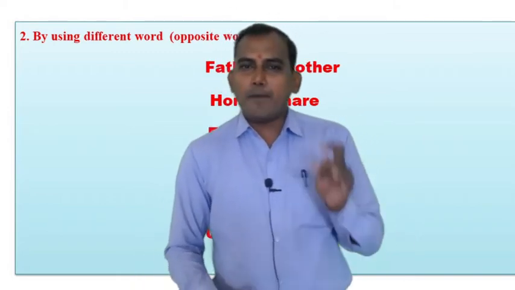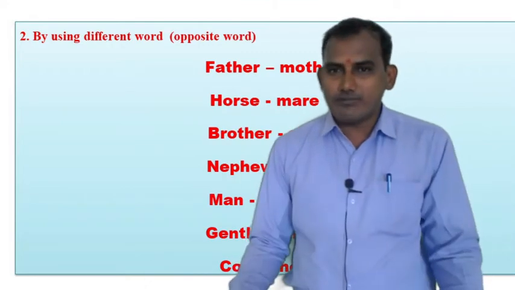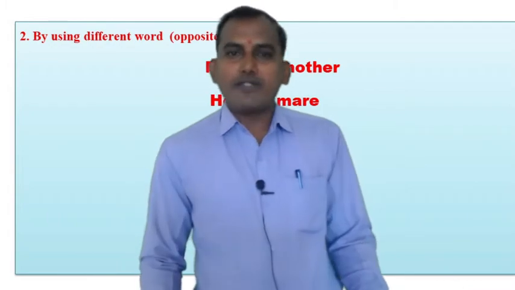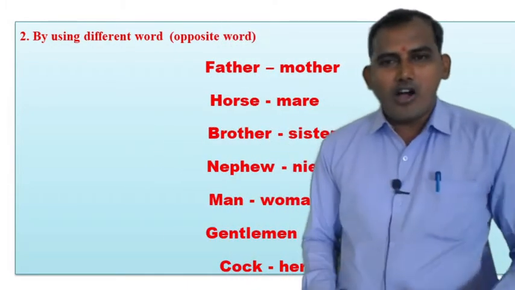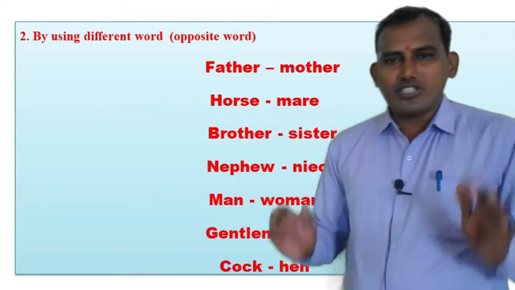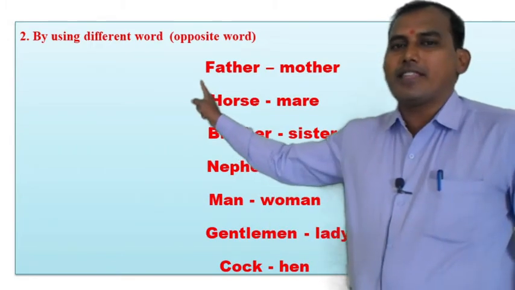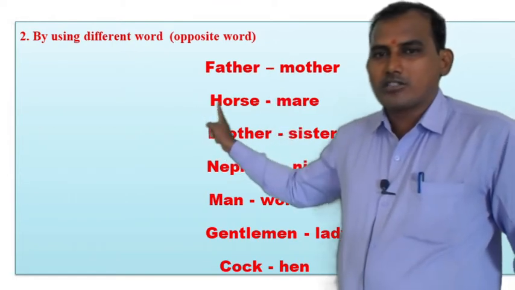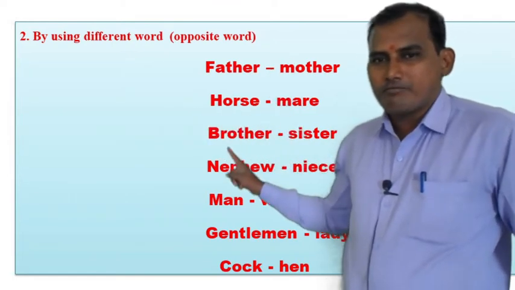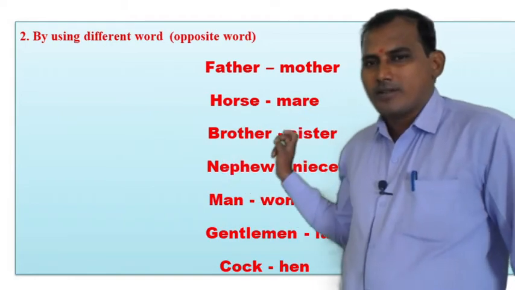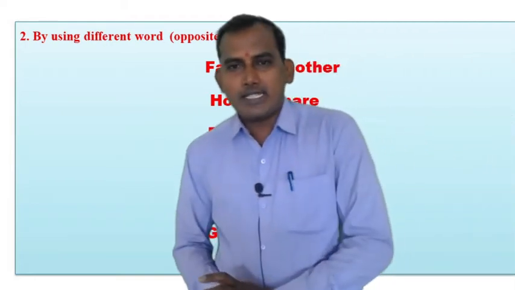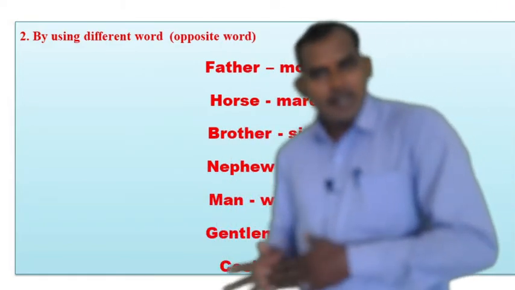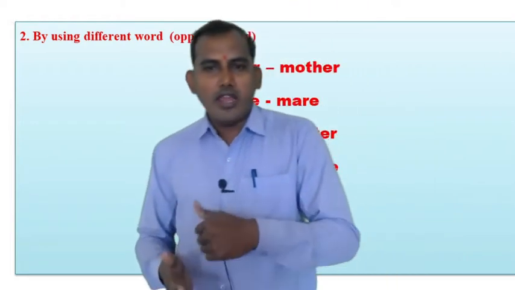Again a different rule is there. By using different words or opposite words, we can form a feminine gender. For an example, see, father, opposite to that, mother, horse, mare, brother, sister, nephew, niece, man, woman, gentleman, lady, cock, hen.